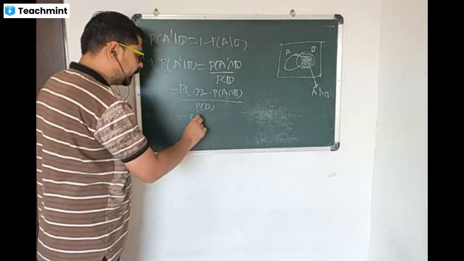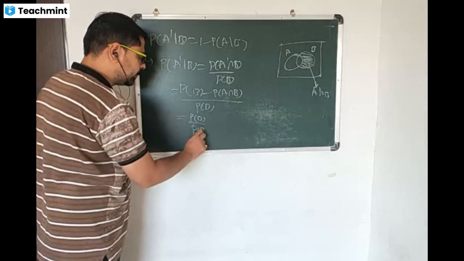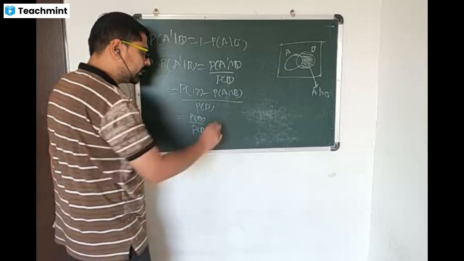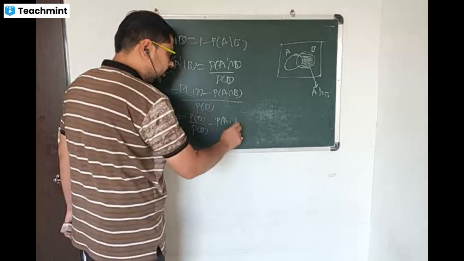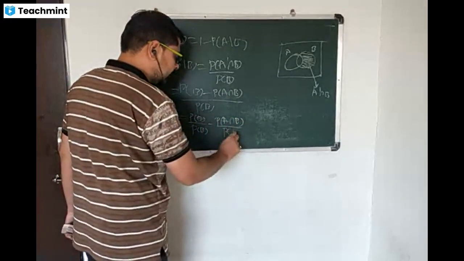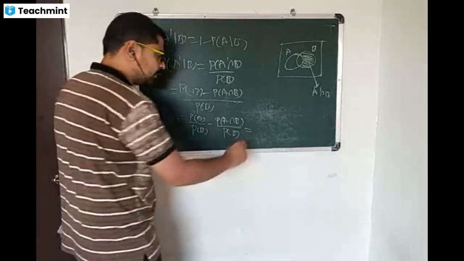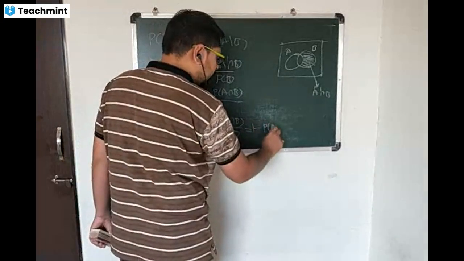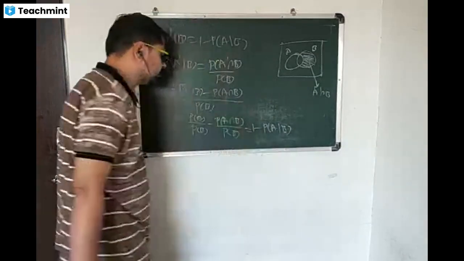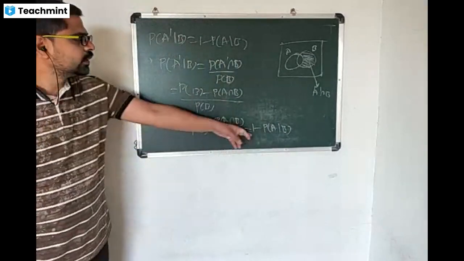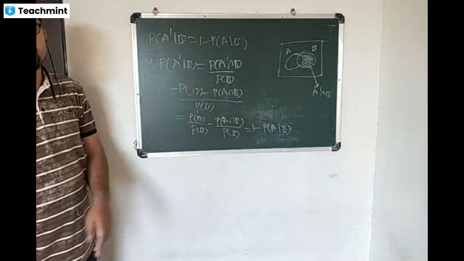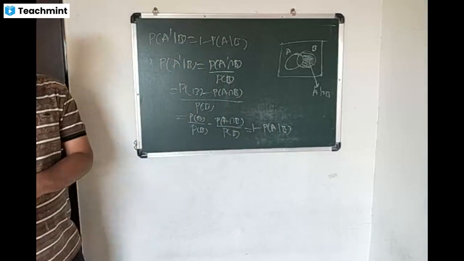Now we will divide separately: probability of B divided by probability of B, minus probability of A intersection B divided by probability of B. So this is probability of B upon probability of B, which is equal to 1, and this is equal to probability of A given B. So this is equal to 1 minus probability of A given B, probability of A complement. Hence the proof. Are there any doubts?